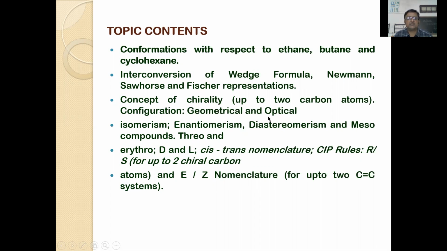And optical isomerism, mainly you have to learn enantiomerism, diastereoisomerism, meso compounds, threo and erythro, D and L, and even CIP rules with respect to R and S configuration. Totally, it is a 10 lectures topic.